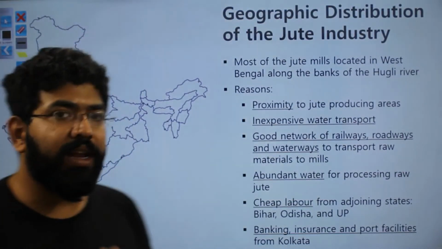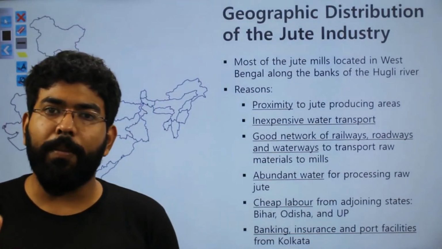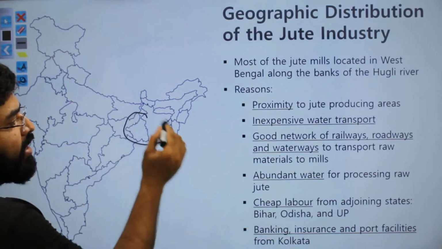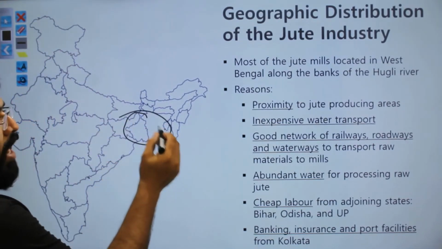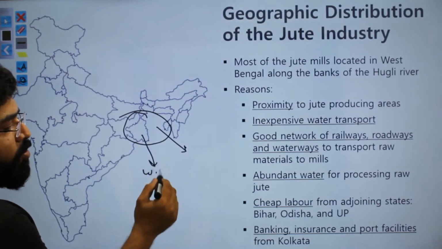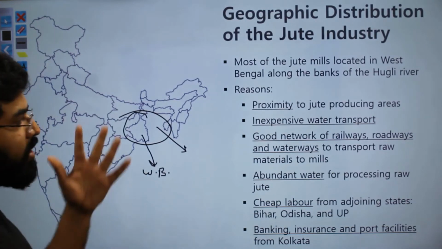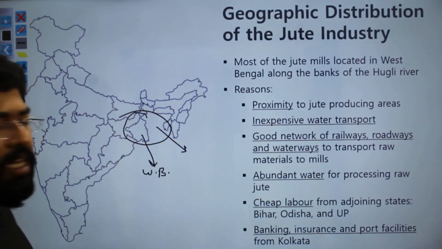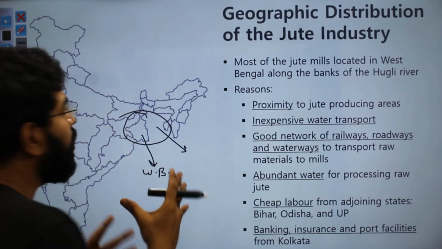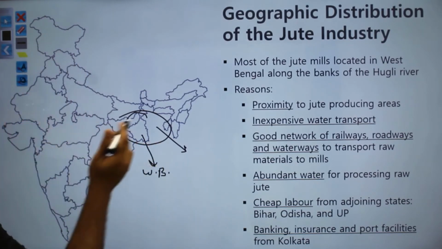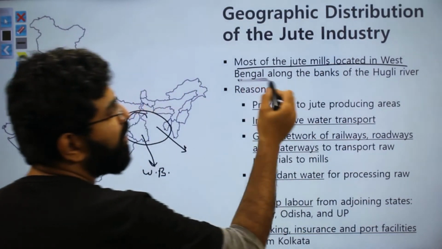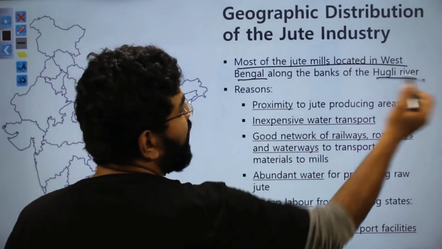As we discussed in our production of raw material of jute, we know that jute is produced primarily in this region. Bangladesh produces a lot of jute, West Bengal produces a lot of jute, and this belt is rich in jute production. Hence, a lot of jute industries are in this area. Most of the jute mills are located in West Bengal along the banks of the Hooghly River.